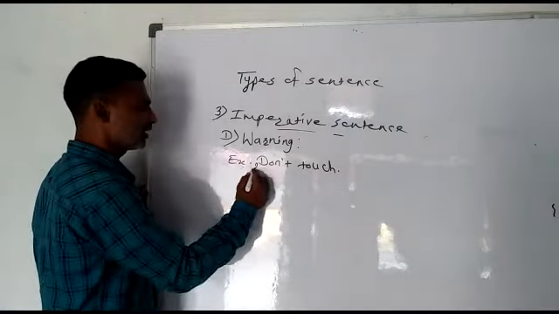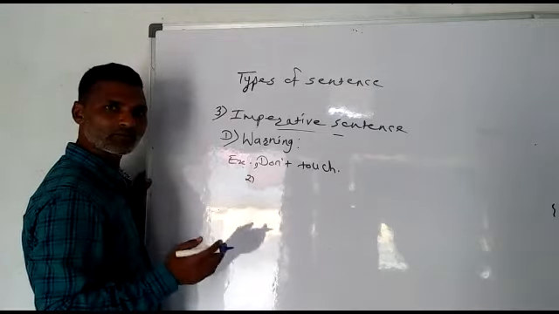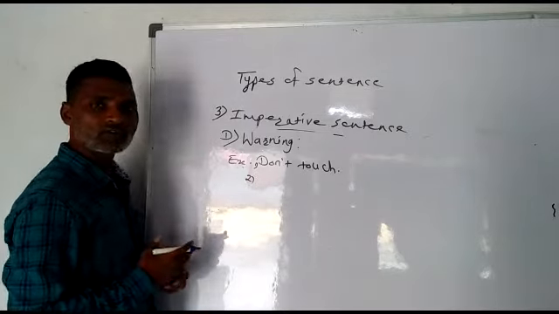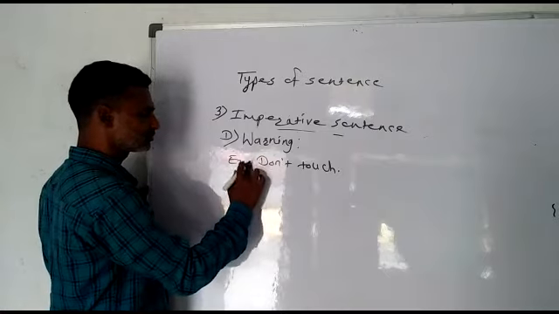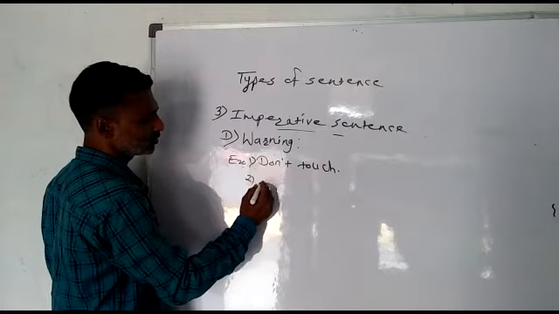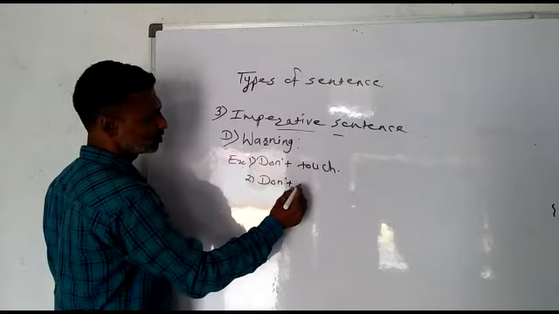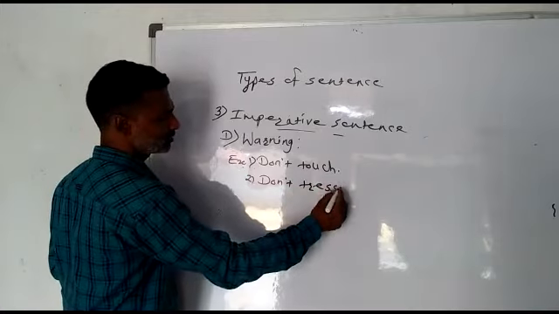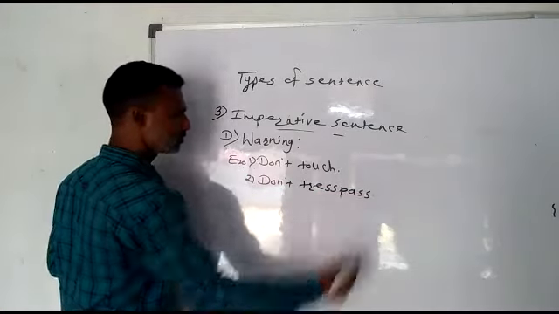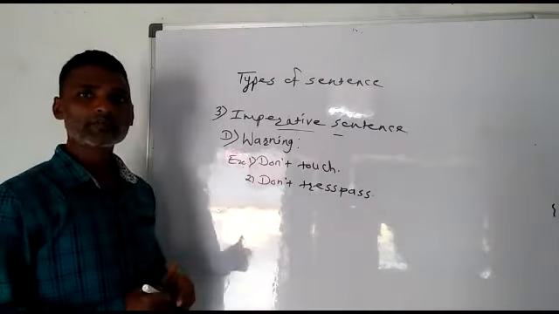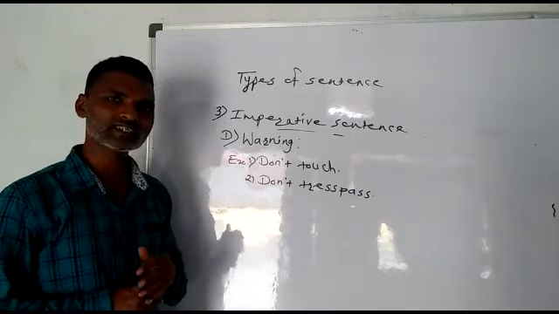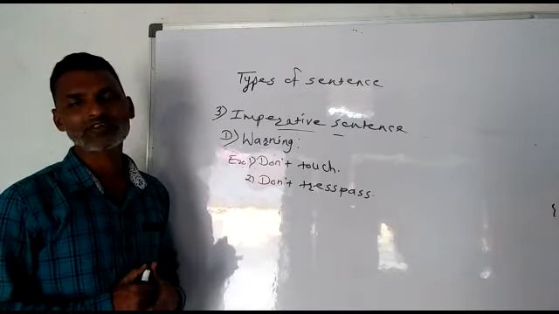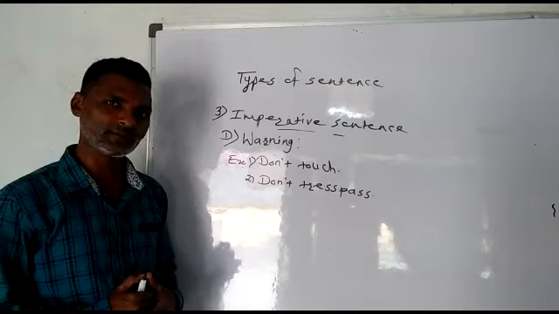In the same way, on the borders, for example, on the border of India and Pakistan, some instruction is given, don't trespass. It means don't pass the border, and if you pass, then surely you will face some big trouble.